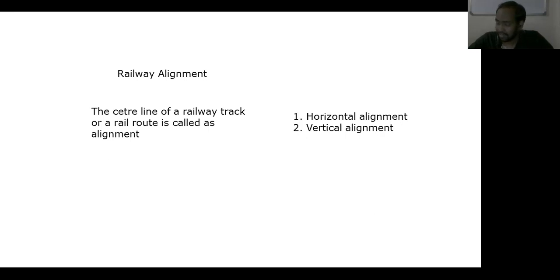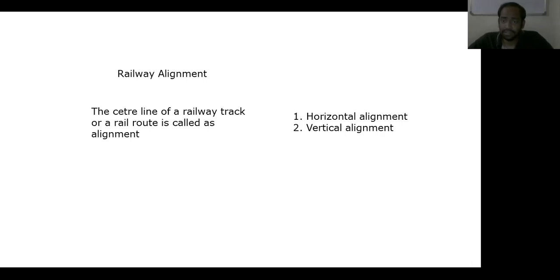So, if the railway alignment has been laid on flat terrain, then the alignment is called horizontal alignment. In horizontal alignment, two components will be there. First one is the straight alignment, and next one is the curved alignment. Wherever the railway line is straight, the alignment is called a straight alignment. And wherever the railway line has been provided with a certain curve, that is called curve alignment.